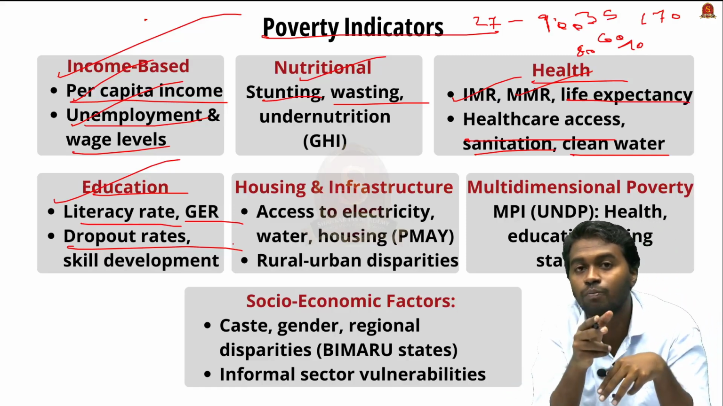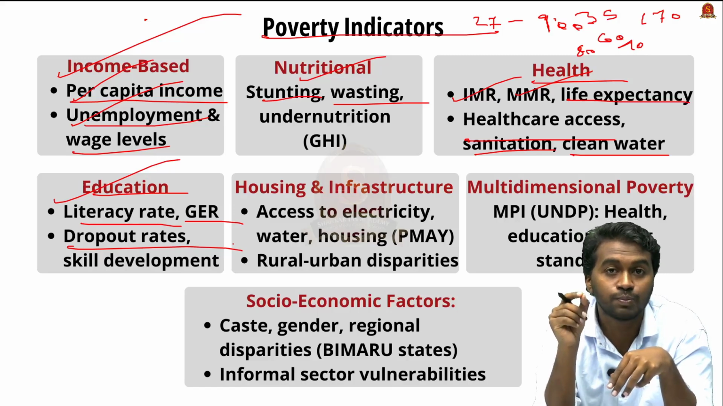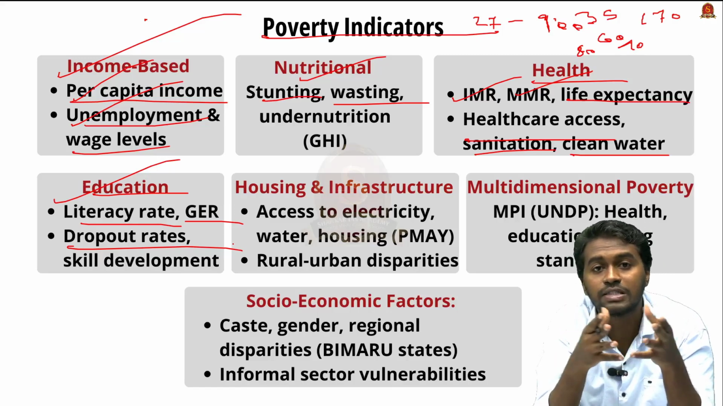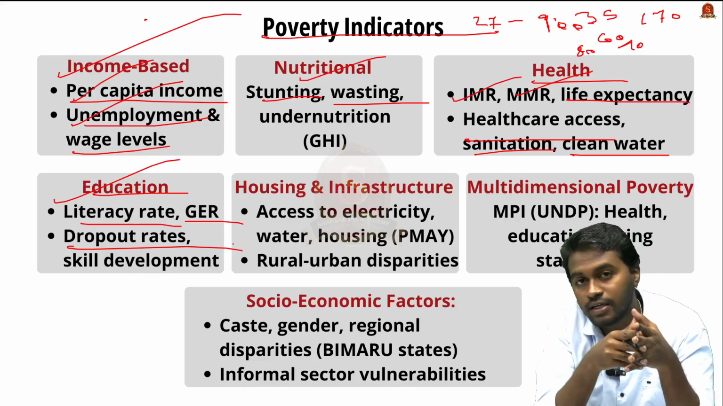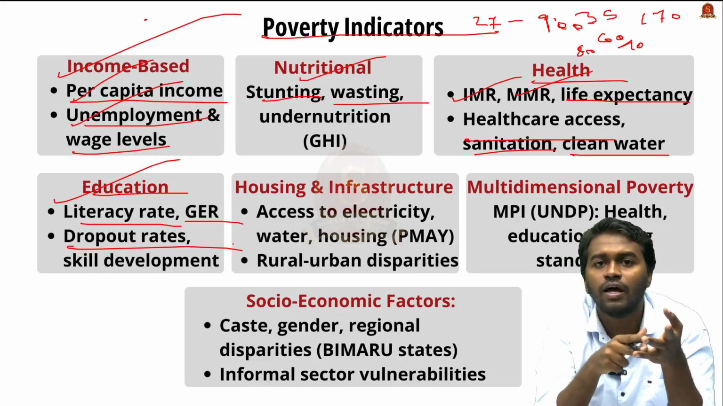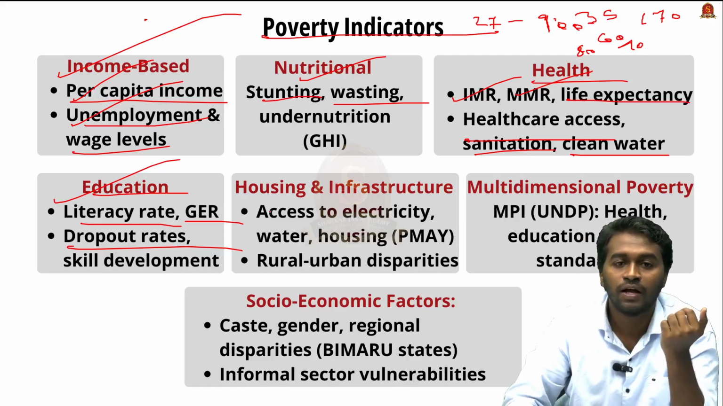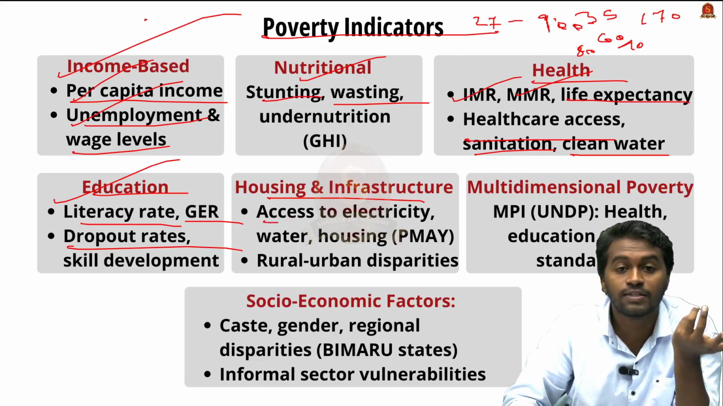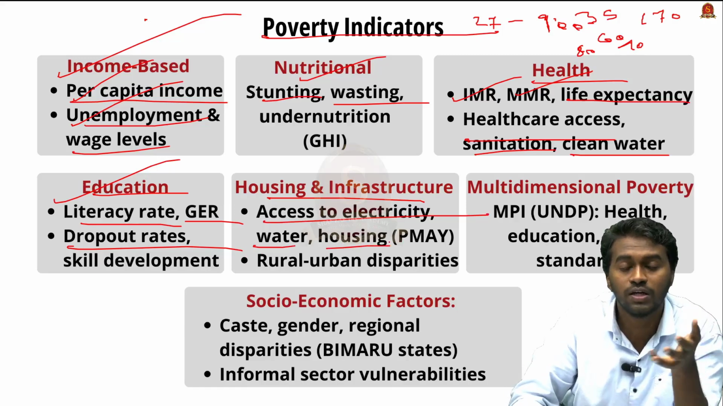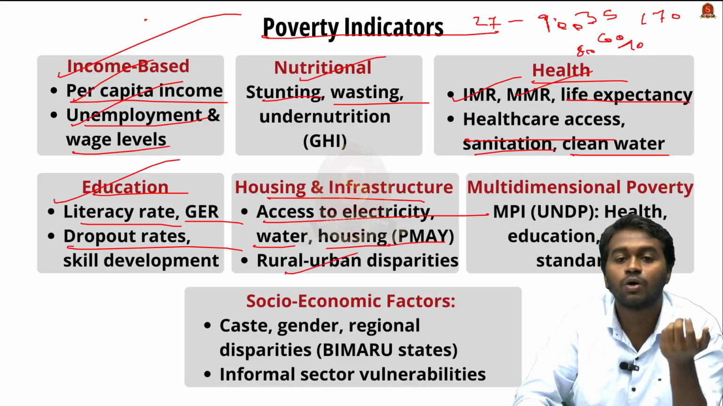If there is a high dropout in a particular area, then that refers to social or economic problems persisting there. For example, recently there was a report saying that there is an increase in the dropout rate in India, and one of the reasons is economic hardship or financial strain in a particular region or in families. And then we have other indicators related to housing and infrastructure. This includes access to electricity, clean water and housing. And we know that the Pradhan Mantri Awas Yojana is focusing on housing. And we also assess the rural urban disparities related to access to this basic infrastructure.